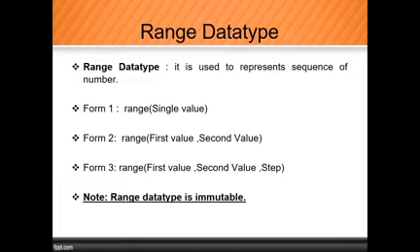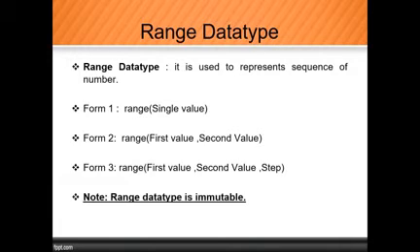Then we will discuss what the different types of forms available are. There are three forms. First form, range with a single parameter, that means a single value. Range with two parameters, that means first value and second value. And range with three parameters, that means first value, second value and step. The concept of step we already saw in the slice operator. If you didn't understand or you have forgotten, let's do it here. Don't worry about that, we'll discuss that step. So let's make a note of that while using the range operator.